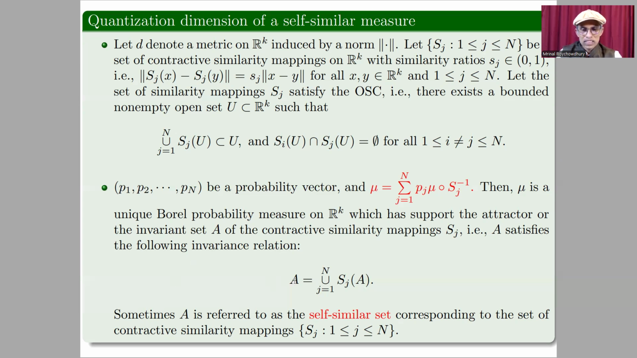So this A, which is the attractor of the similarity mappings, is the support of the self-similar measure mu. Sometimes A is referred to as the self-similar set, corresponding to the set of contractive similarity mappings Sj.